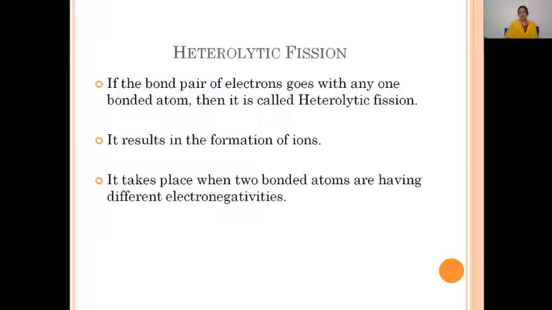Heterolytic bond fission results in the formation of ions, that is positive and negative ions. It takes place when two bonded atoms have different electronegativities. So whenever the electronegativity difference between the two atoms is large, heterolytic bond fission takes place.